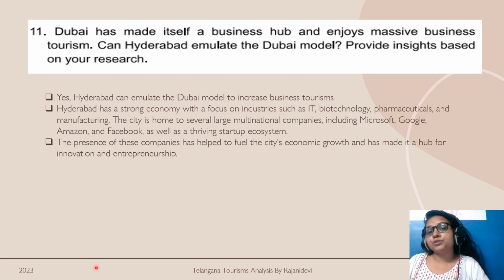The city is home to several large multinational companies like Microsoft, Google, Amazon, Facebook, as well as a thriving startup ecosystem. The presence of these companies has helped the city's economic growth and has made it a hub for innovation and entrepreneurship.